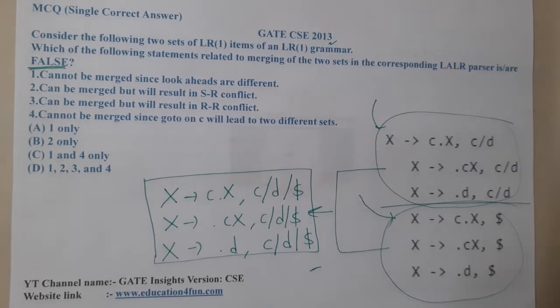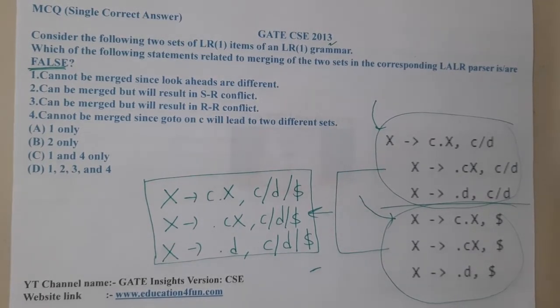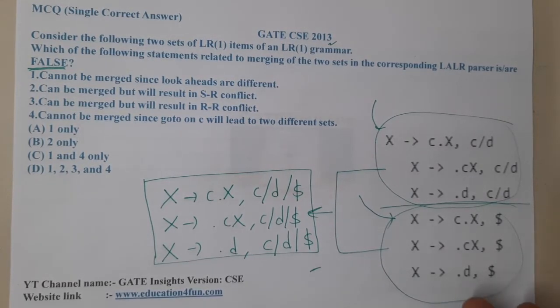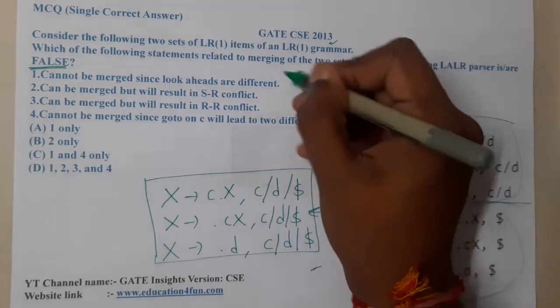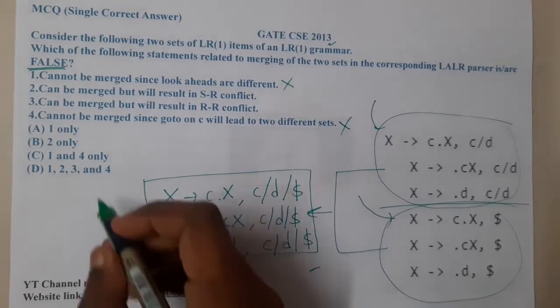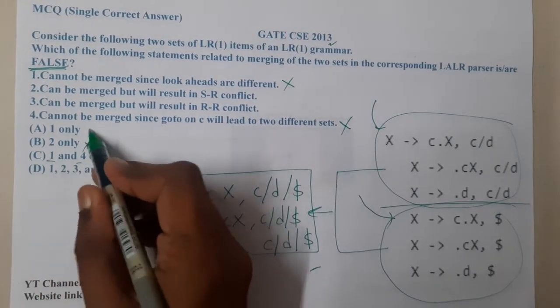Now let us check the options 1, 2, 3, 4. We are talking about false statements. The first statement says cannot be merged since lookahead symbols are different. What is the issue here, guys? We can merge them, so that is wrong. Similarly, option D also says we cannot merge. So both of them are false, guys. Option A and D are gone.